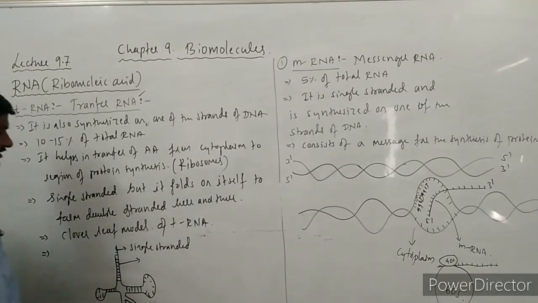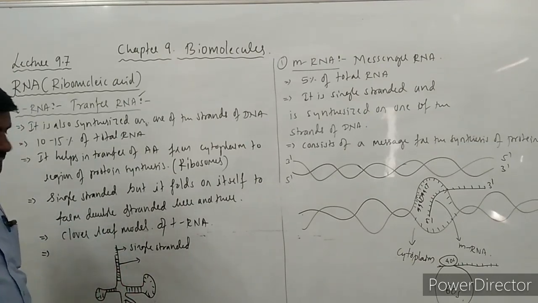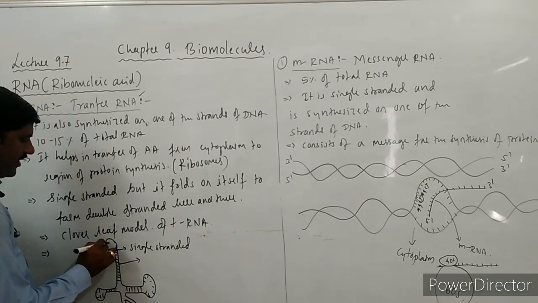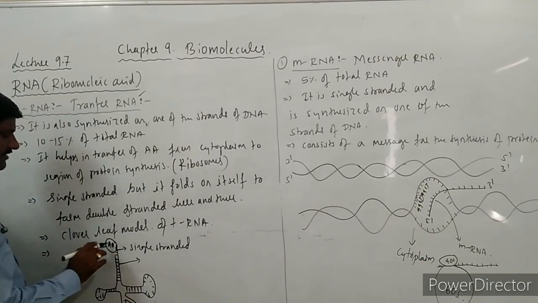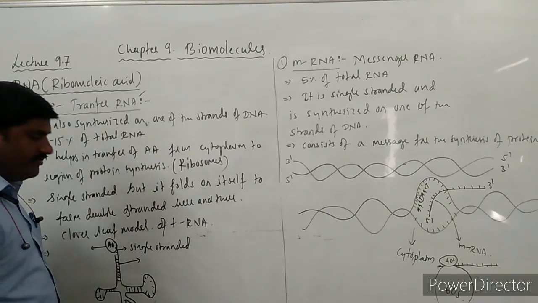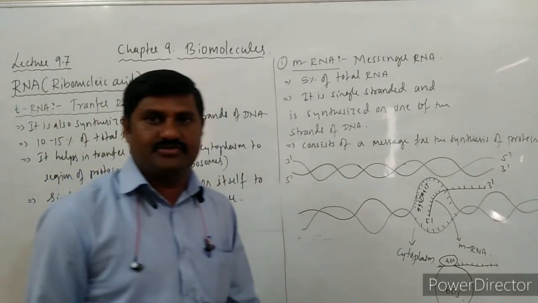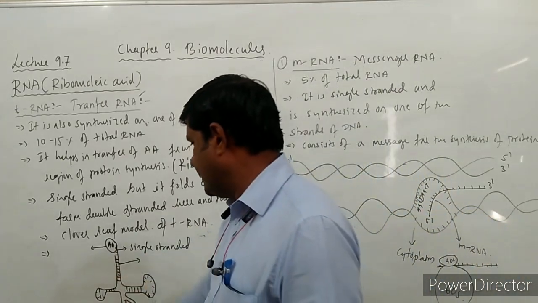In all these three regions, there are single strands that you come across, and these have some arms. Here, the amino acid binds, so it is the site where the amino acid is bound. Hence it is called the amino acid binding site.